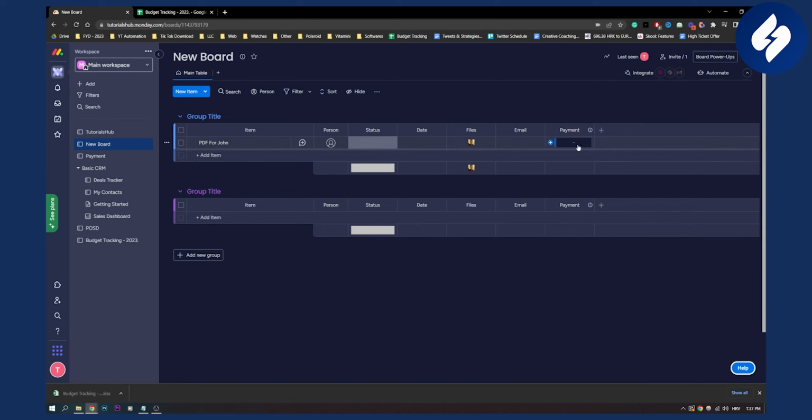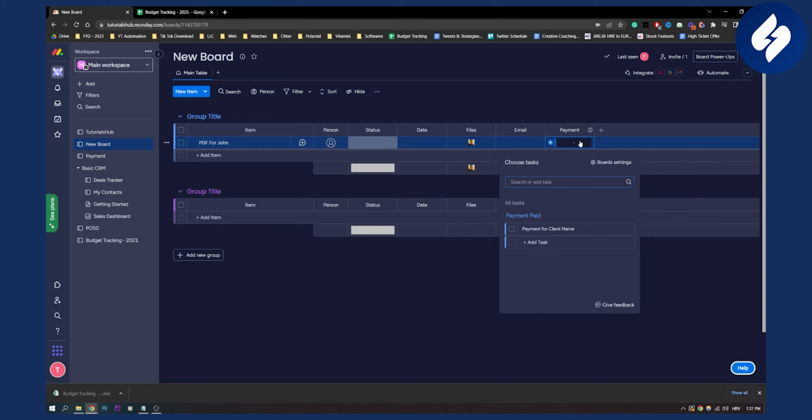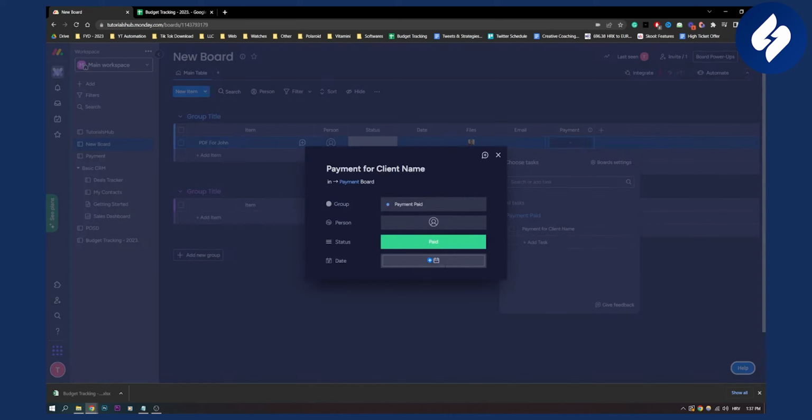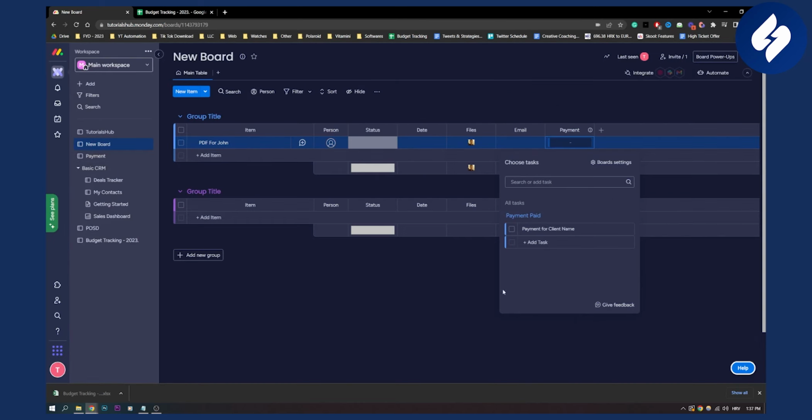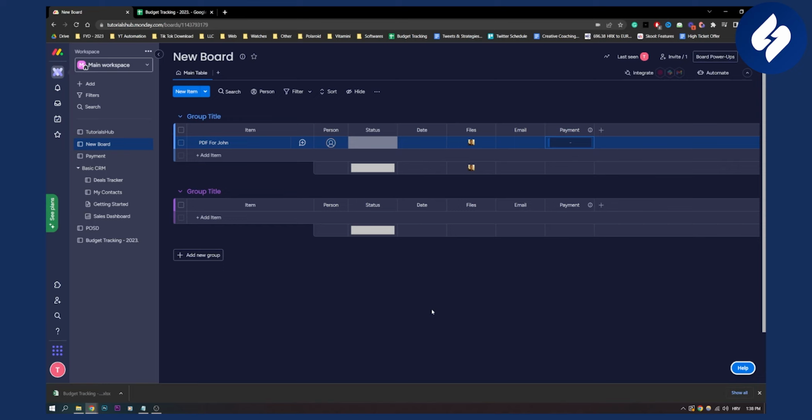Now, once you have put something right here, you can, let's say, add payment for client name, and add a payment paid from the payment board. So this way, you're basically connecting or linking two boards in Monday.com.